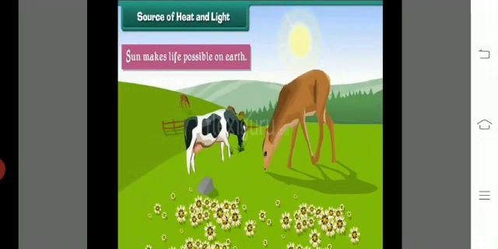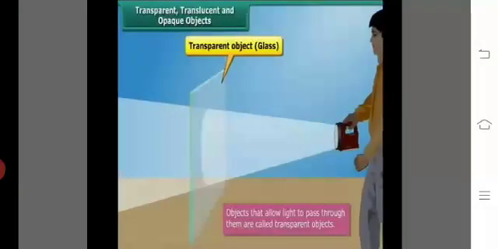Students, the sun makes life possible on earth. The sun is also very important for plants and animals. Students, there are three kinds of objects: transparent, translucent and opaque. Those objects that allow light to pass through them are called transparent objects, like glass.